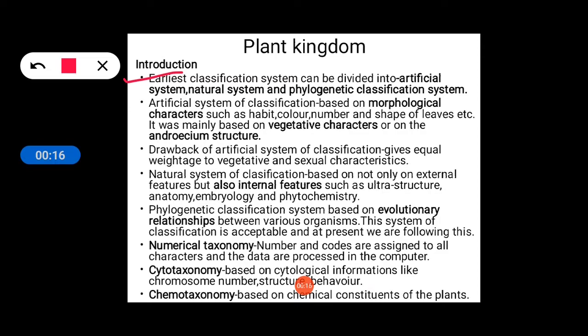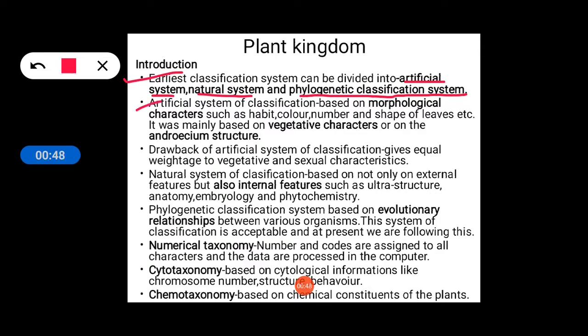The earliest classification systems can be divided into artificial system, natural system and phylogenetic system of classification. That means earlier the classification system can be divided into three types. They are artificial system of classification, natural system of classification and phylogenetic classification system. So what is the artificial system of classification?